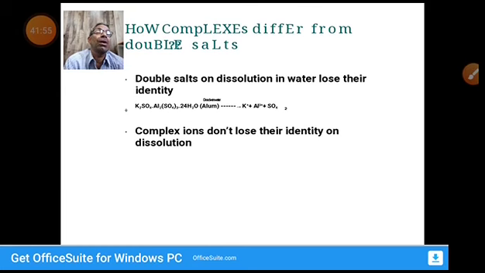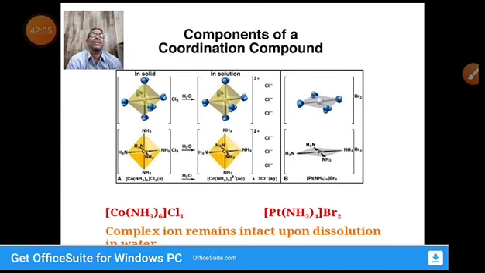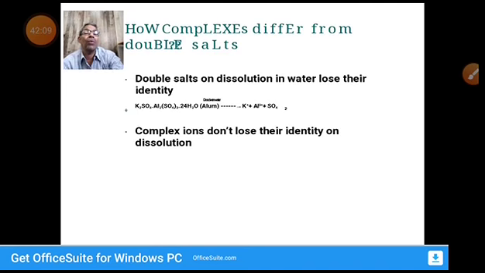What are double salts? On dissolution in water they lose their identity. A complex ion doesn't lose its identity on dissolution. We already discussed this. So this is about today's class. In the next class, we'll discuss the remaining part. Once again, I will recap today's class.